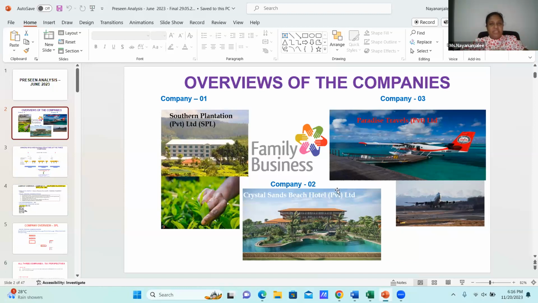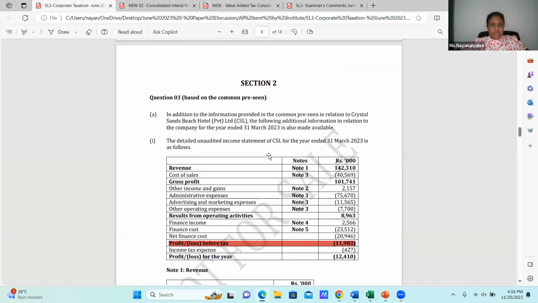Now you have a little understanding of this, and I will present information as much as possible when it's relevant for the question. Then let me again come to the paper. This is Section 2, and here, this is Question 3.